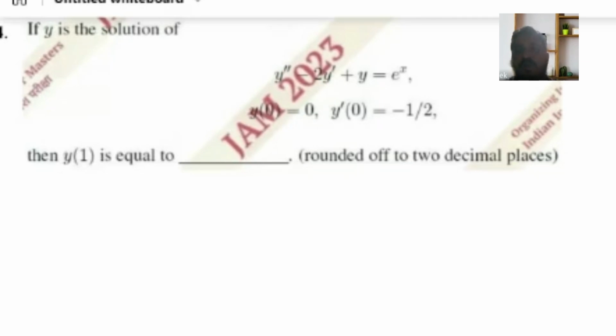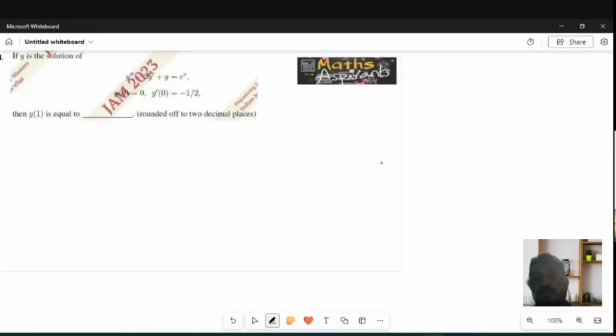Given the differential equation y double dash minus 2y dash plus y equal to e raised to x. It's a second order linear differential equation with constant coefficients, and since it's second order, they have given two conditions to get the particular solution. Y of 0 is equal to 0, y dash of 0 is equal to minus 1 by 2.